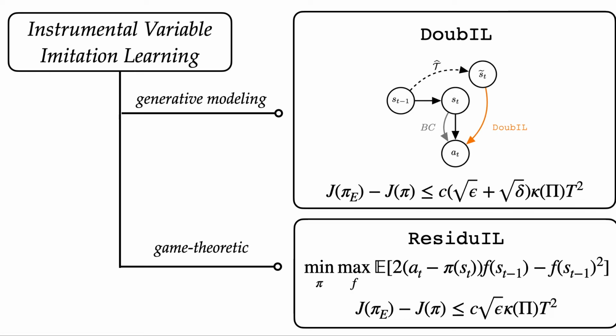Putting it all together, we derive two different instrumental variable imitation learning techniques that have provable performance guarantees under temporally correlated noise. Both can be seen as instances of the base IVR techniques we discussed that use the past state as an instrument.